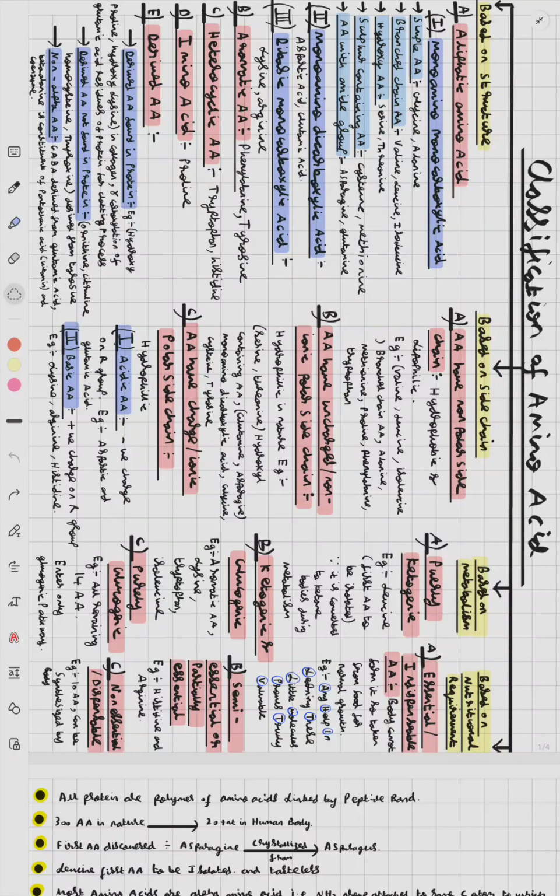Simple amino acid examples are glycine, alanine. Branch chain amino acid examples are valine, leucine, isoleucine. Hydroxy amino acid examples are serine and threonine. Sulfur containing amino acid examples are cysteine and methionine. Amino acid with amide group examples are asparagine and glutamine.